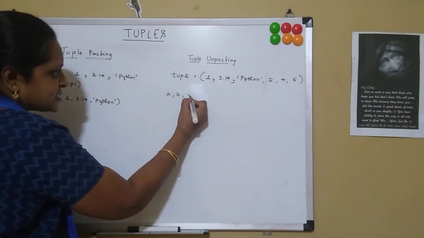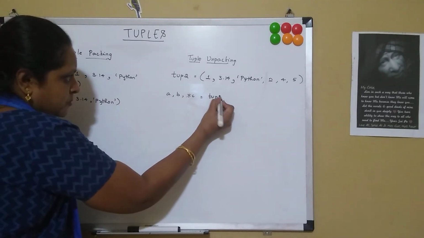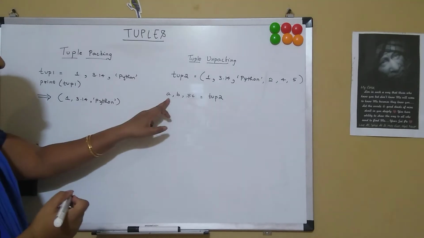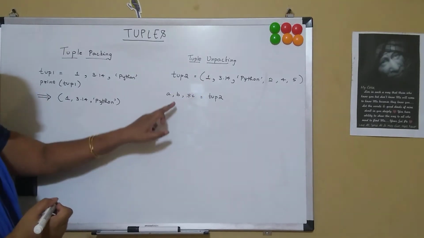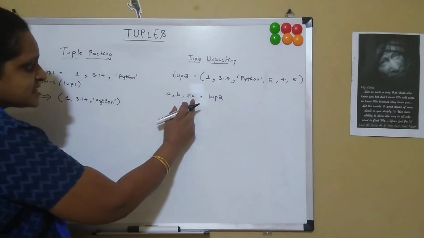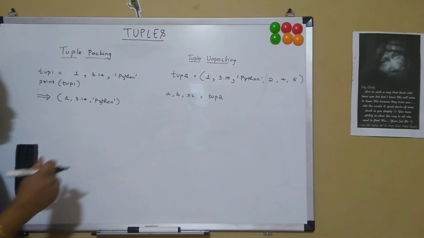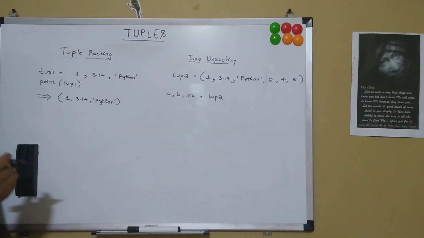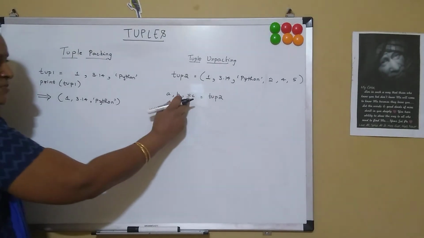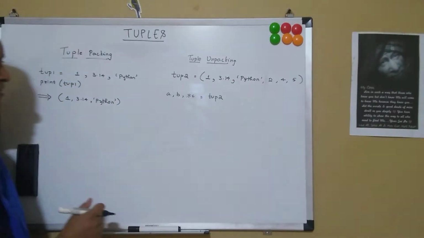So if I say A, B, star C equal to tuple 2, then my A will hold the value 1, my B will hold the value 3.14, and star C will hold the remaining items. So suppose we don't know how many items are present within the tuple, we can specify it as star C, so it will hold the remaining items.